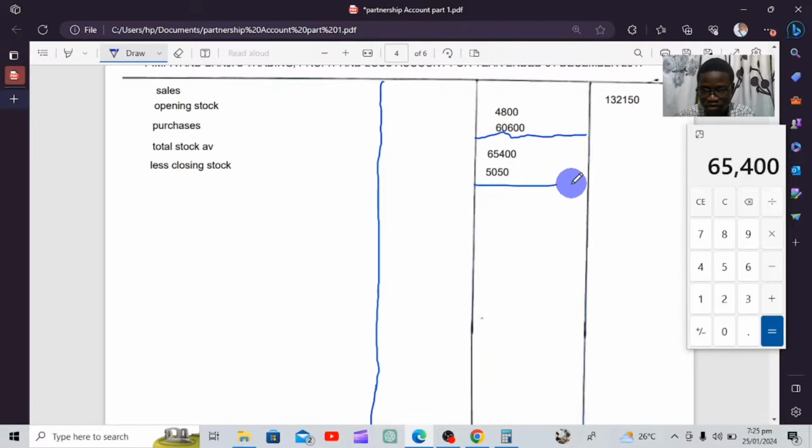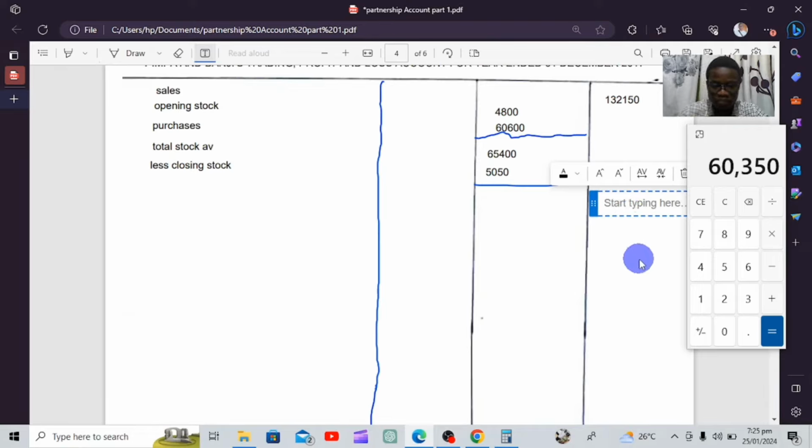So from there, we're going to lessen this. What are we getting when we remove 5,050? We're getting 60,350. So this figure, we're going to write it here, which is 60,350.